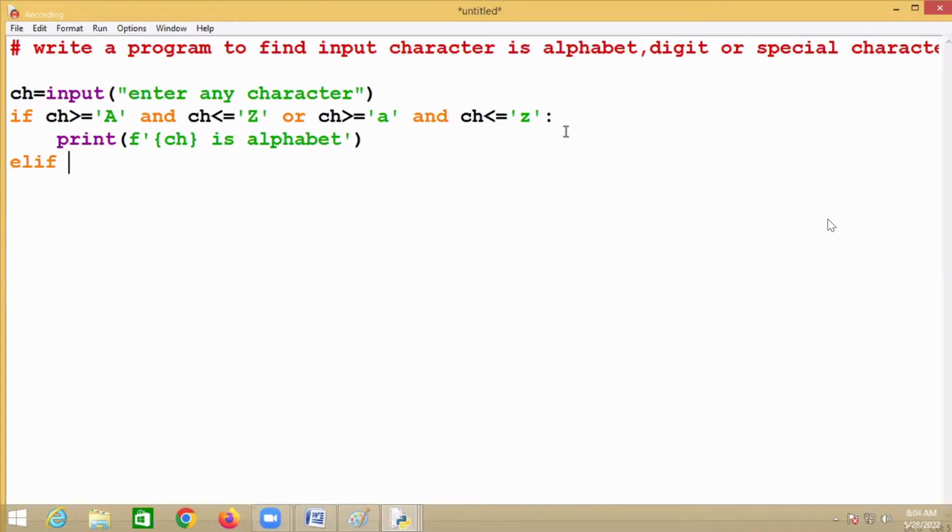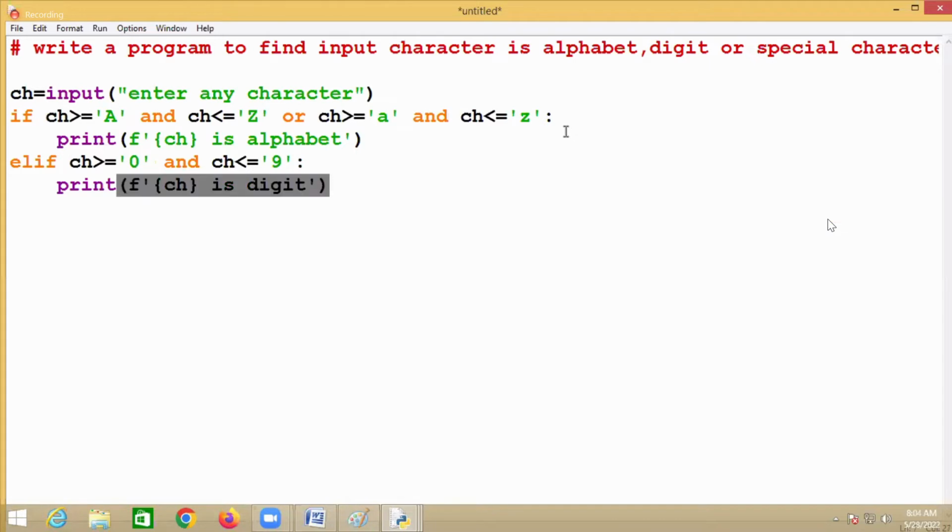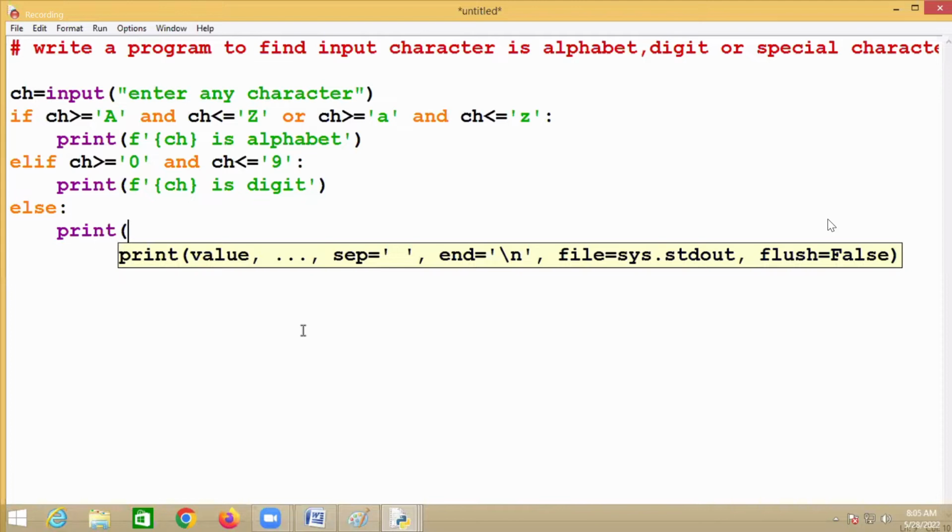Okay, so else if character is greater than or equal to 0 and character is less than or equal to what? 9, because it's a single character, not a complete string. Then print this character is what here? Digit. This character is alphabet, otherwise this character is what? Digit. Else I'm saying this character is what? A special character.